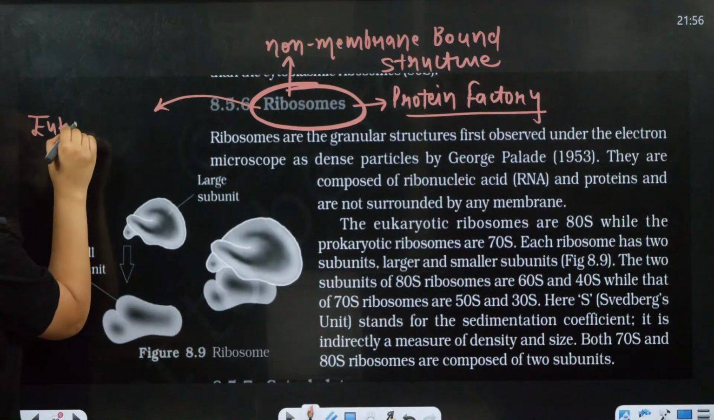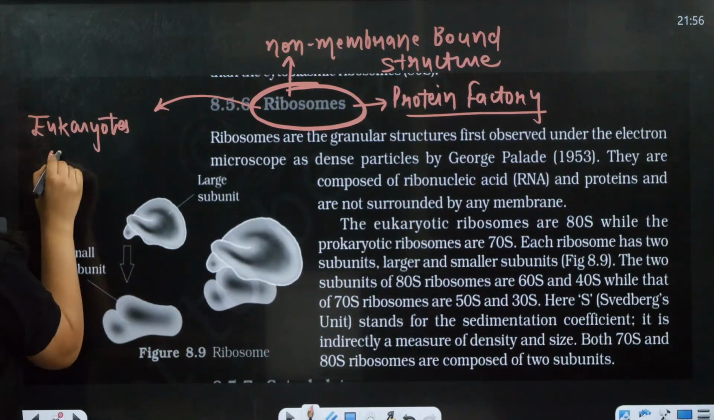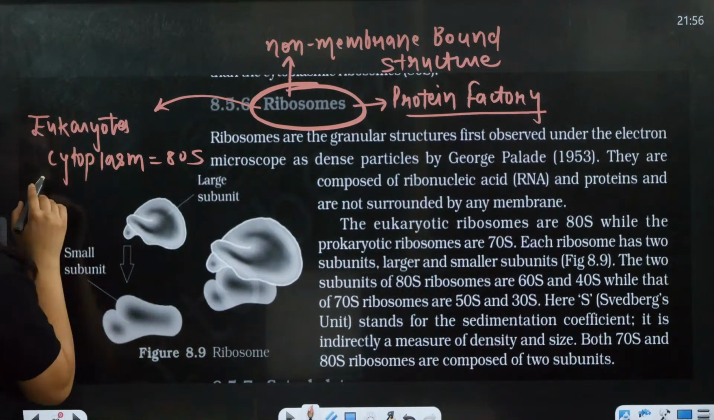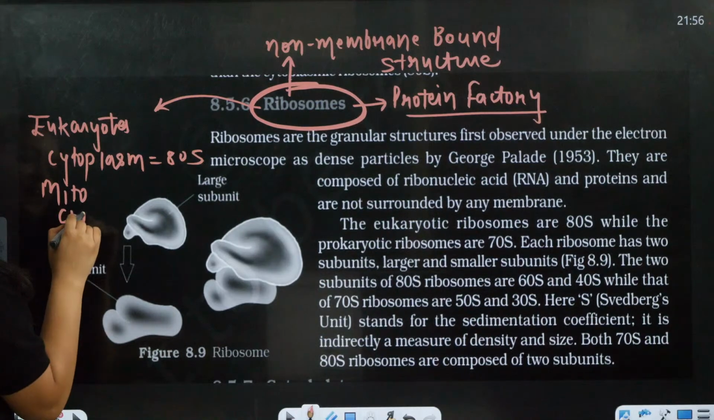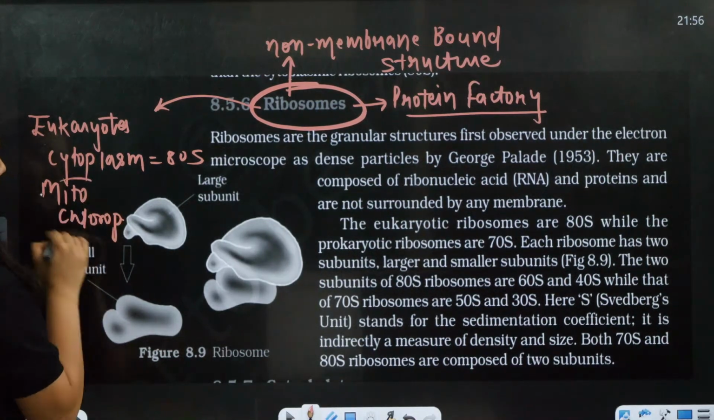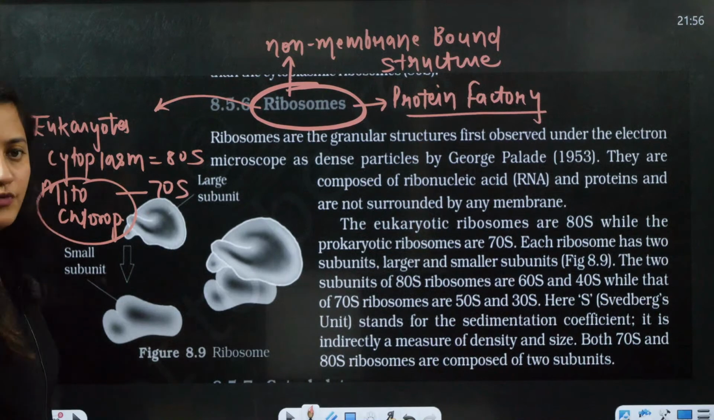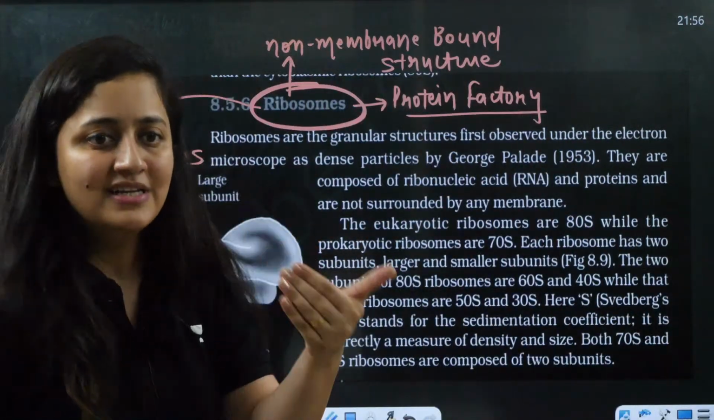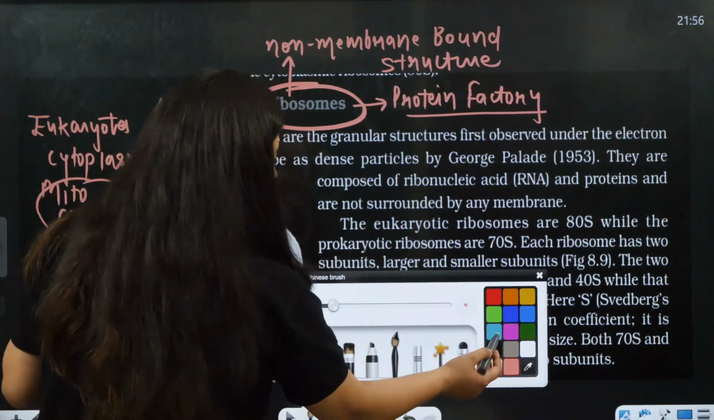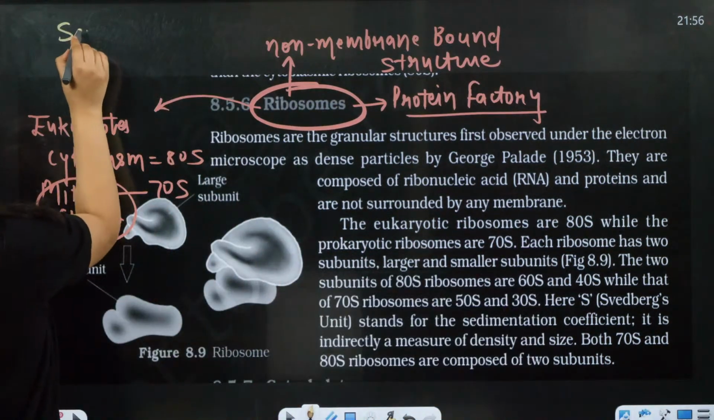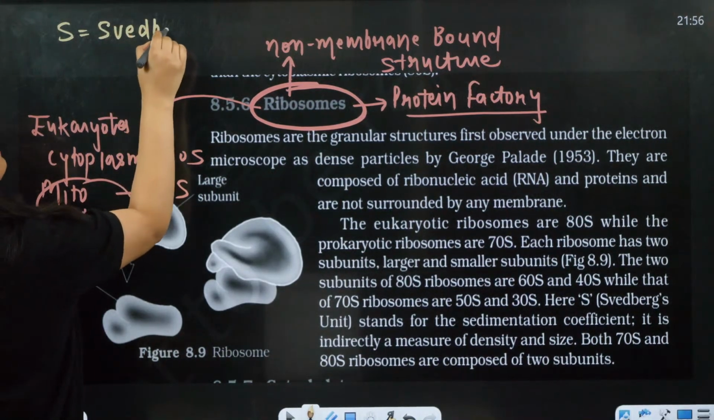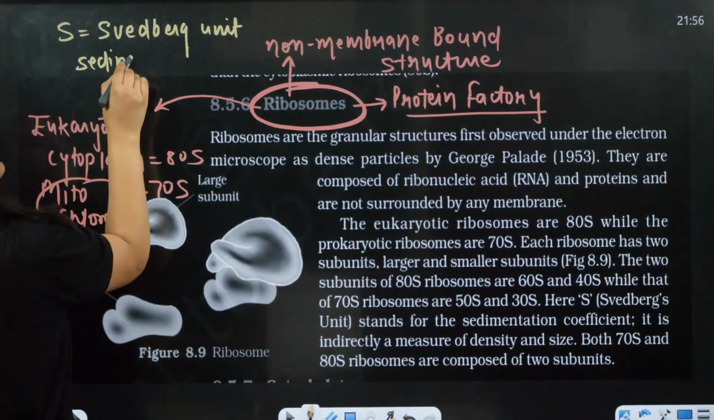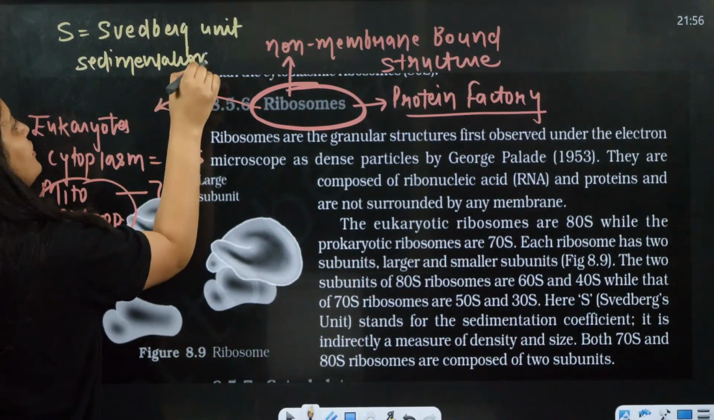In eukaryotes, the cytoplasm will contain 80S ribosome, and mitochondria and chloroplast will have 70S ribosome. So in the case of a eukaryotic cell, both the ribosomes are there, 80S and 70S. And I have already explained that S is the Svedberg unit. It is basically the sedimentation coefficient.